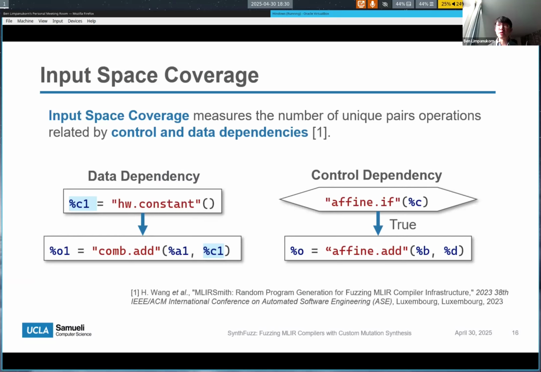To go into more detail about input space coverage, we measure the semantic coverage of the generated IR by counting the number of unique pairs of operations that are related by control and data dependencies. The idea here is that simply generating long but isolated chunks of code isn't sufficient to effectively test the compiler. We want our mutated IR to consist of operations that are meaningfully connected via control and data dependencies, forming realistic program fragments. This is particularly important because compilation passes in MLIR frequently work by matching and transforming patterns of operations that are connected in this way.